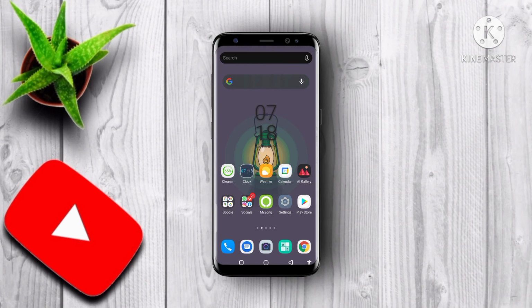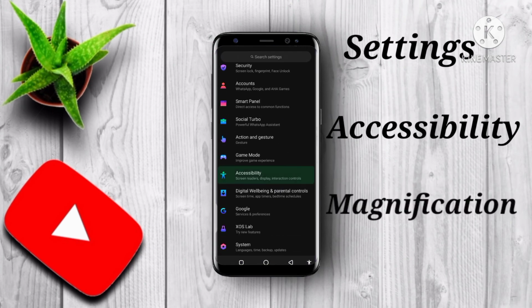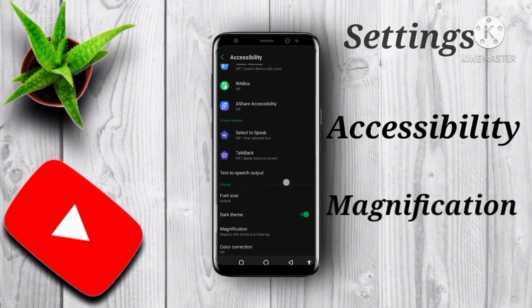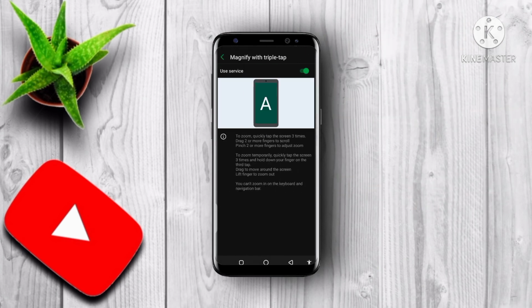So for the last trick, go to settings and then go to accessibility and then go to magnification option and enable the service. Now whenever you triple tap on anything on your screen, it will zoom in, and this amazing feature works on every app and every website.